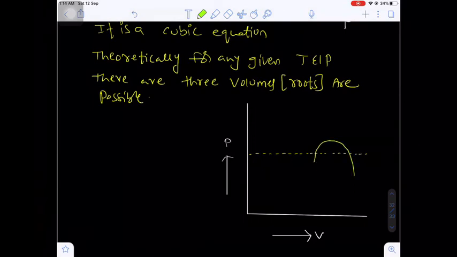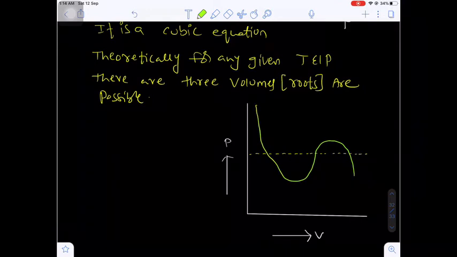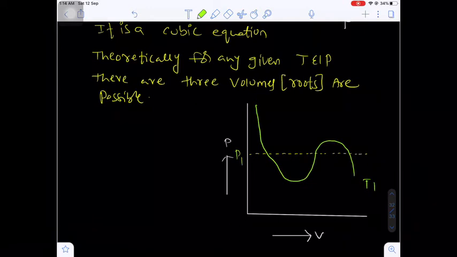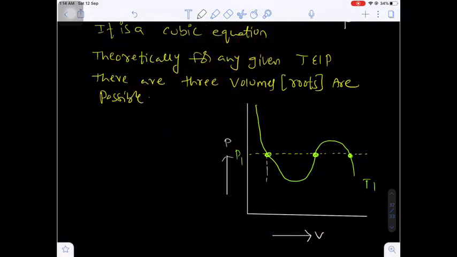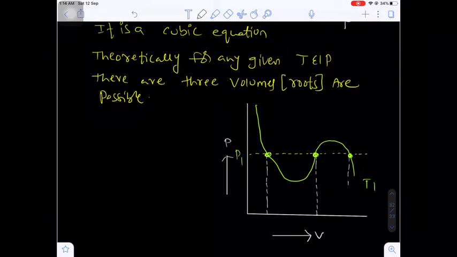You have 3 roots for the volume. Let's suppose this is the temperature T1, and pressure will be P1. Now what about the volume? Here one volume is there, here the second volume, here the third volume. So there are three volumes, so there are three roots. Are you getting my point?